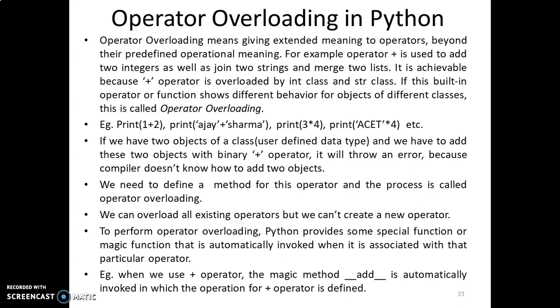To perform operator overloading, Python provides us with some special functions which get automatically invoked whenever you use that particular operator. For example, when we use the plus operator, the magic method is underscore underscore add underscore underscore. We need to define the functionality for this method, and it is invoked automatically when we use the relevant operator.